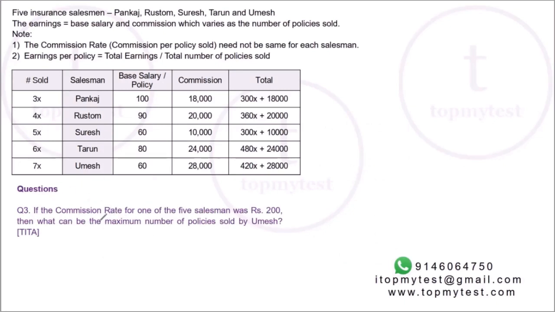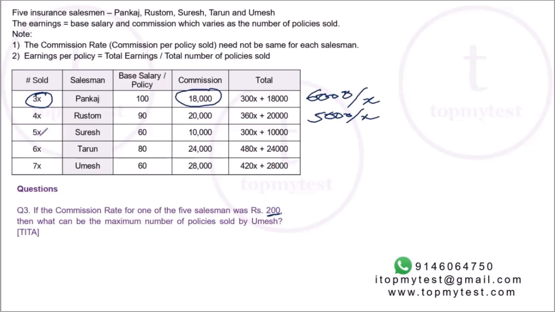Okay, question number 3. If the commission rate for one of the 5 salesmen was 200 rupees. Now, what is commission rate? Commission rate is commission per policy. So, total commission divided by the number of policies sold. So, the commission rate for Pankaj will be 18,000 divided by 3x. So, that will be 6,000 by x. For Rustam, it will be 20,000 divided by 4x. So, 5,000 by x.